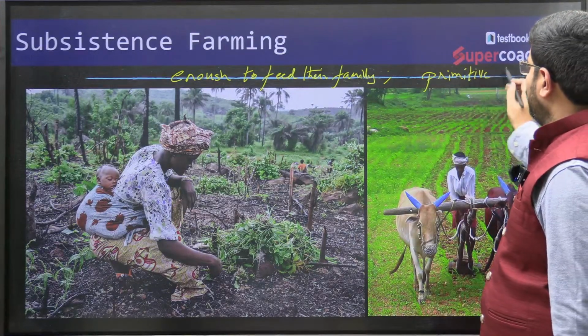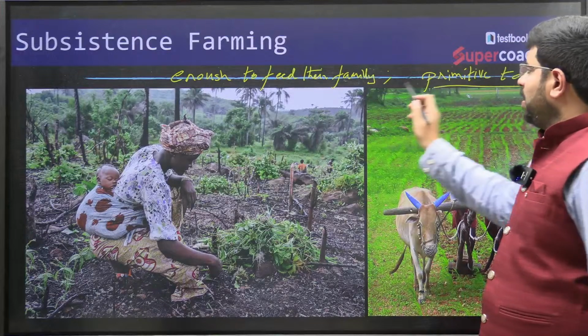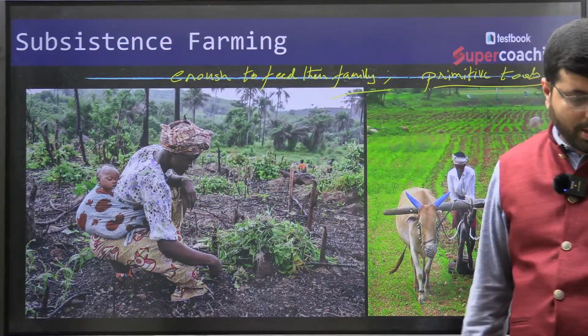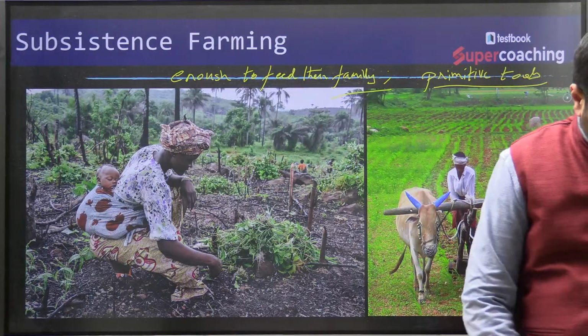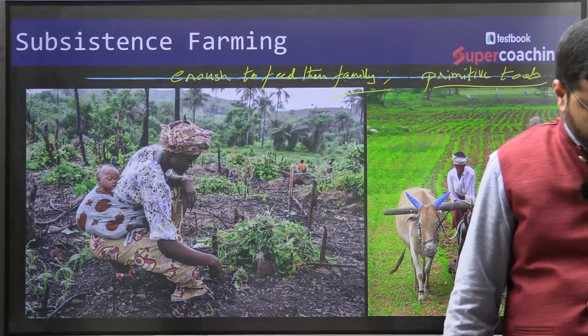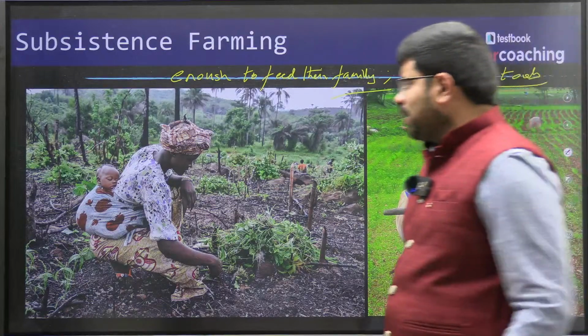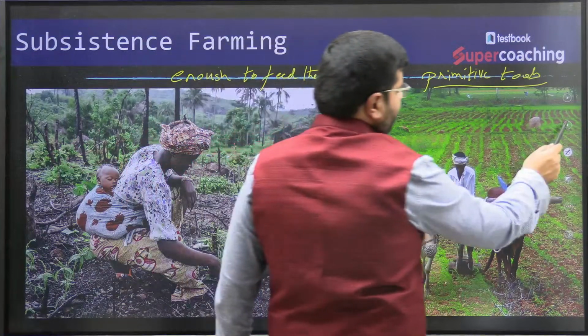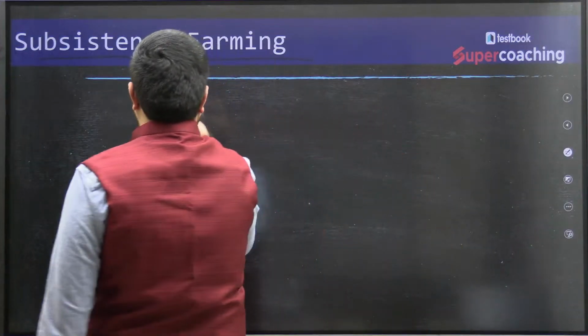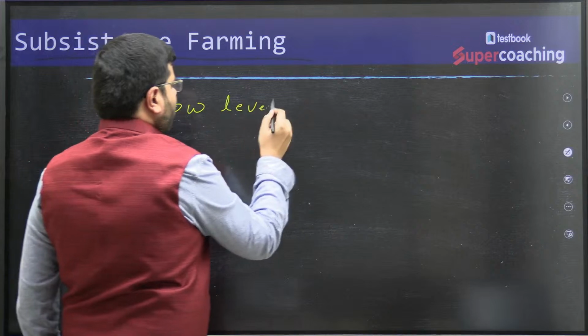Usually yield levels are very less. So we can say that because of this, what will happen? The level of production will be very less. So we'll have these characteristics: low level of production.